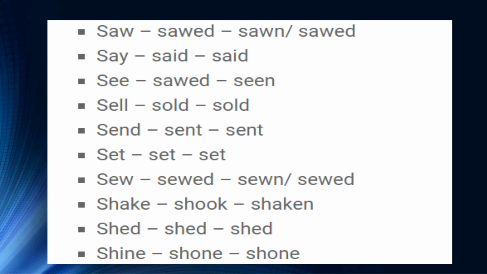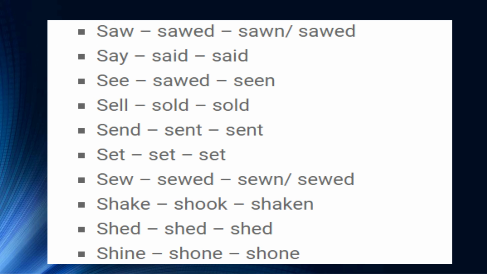The next word in the list is see, saw, seen. It's a very common word in English, and I think you all know the meaning and even the forms of this verb see. Sell, sold, sold. This is the next word in the list, but don't get confused between sell and sale. Sale, S-A-L-E, is a noun. And this word in the list is sell, and both are pronounced differently and have different meanings. Sell, sold, sold. The next word is send, sent, sent.